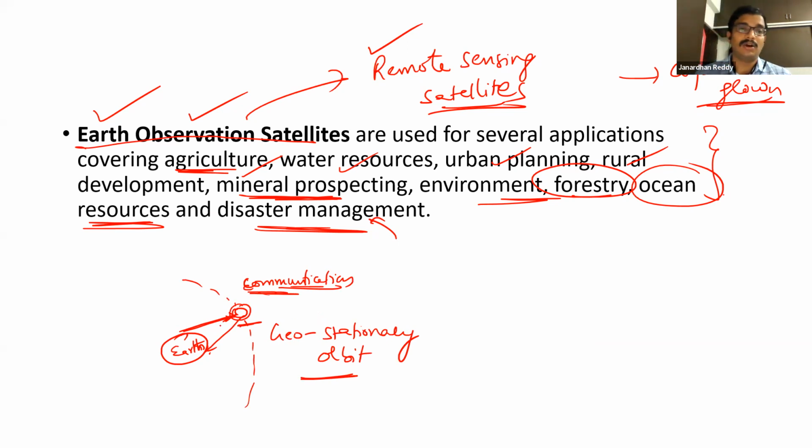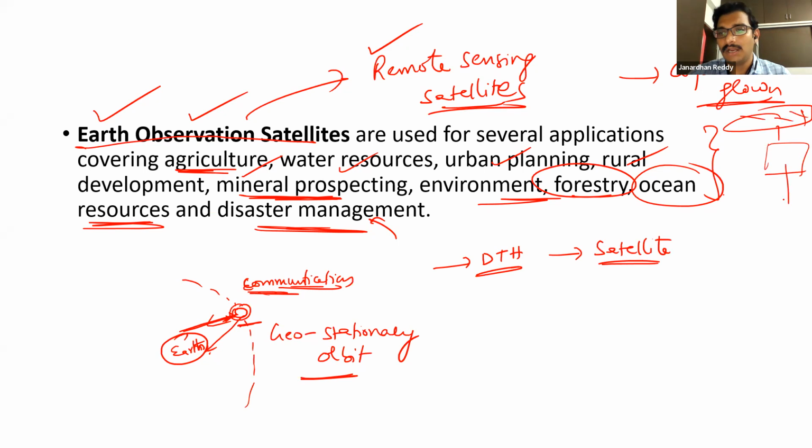That's the reason for all the DTH, direct to home. If you go and observe Airtel or Star Network or Tata Sky, the television data is directly coming from the satellite. Previously, in cable connection, only one big antenna would be there in a particular village. It would receive and send signals to us through cables. Now, with direct to home, the satellite is directly providing the link to our homes. That's the reason when rain happens and a cloud comes in between, you will not receive signal.